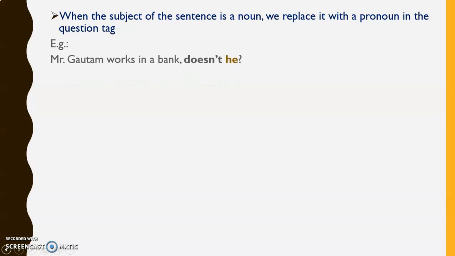Mr. Gautam works in a bank, doesn't he? So instead of Mr. Gautam, we use the pronoun he. Tom and Harry are twins, aren't they? Here, instead of Tom and Harry, we use the pronoun they.